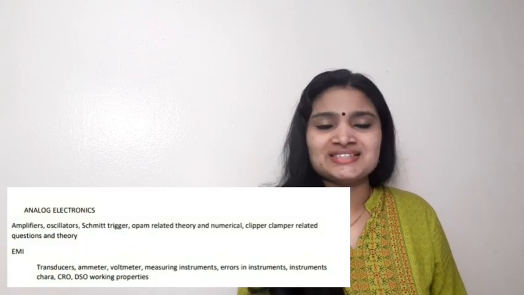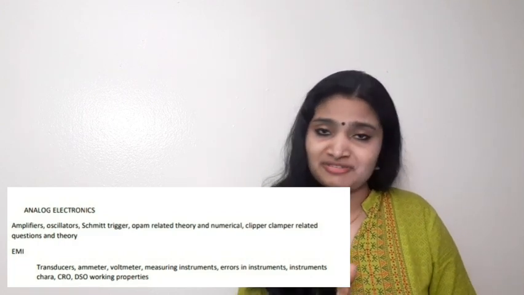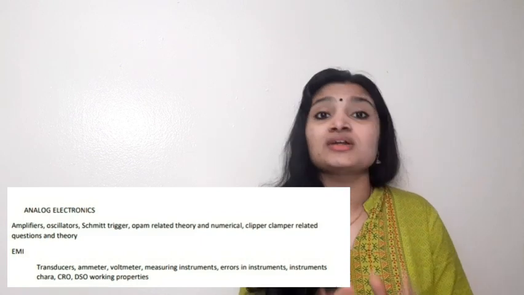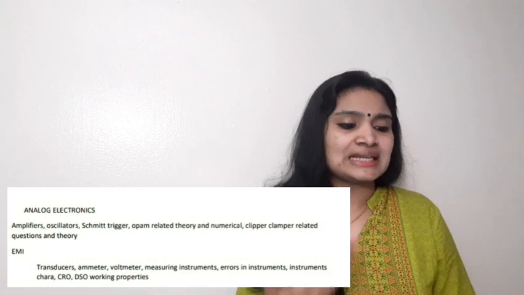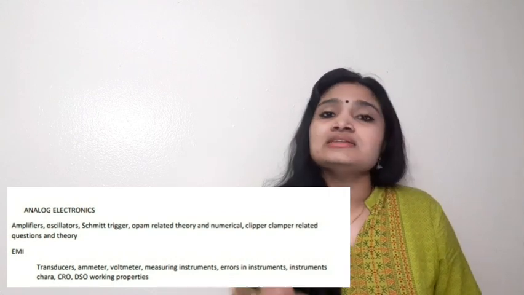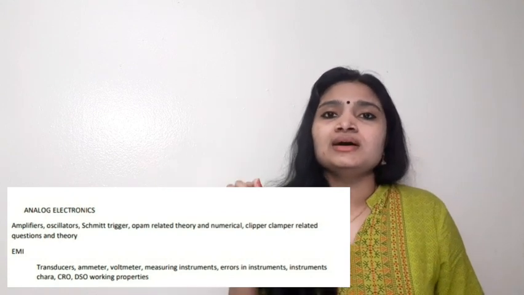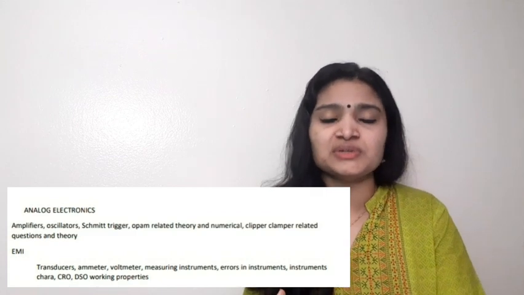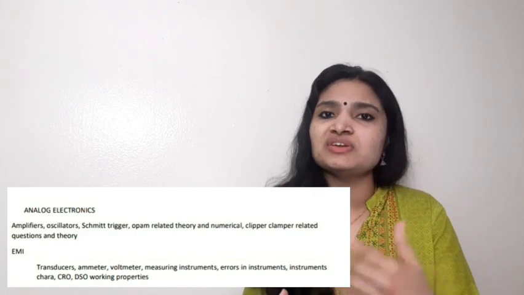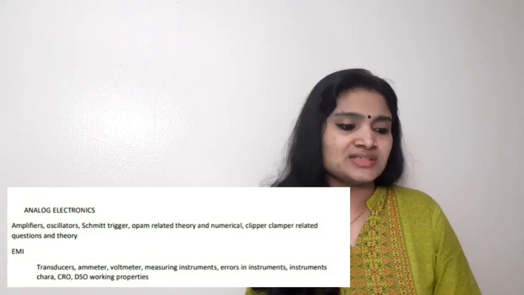Then next one is analog electronics. Actually, all the topics from analog electronics are very important. Amplifiers, oscillators, Schmitt trigger, op-amp. Op-amp is a very important area. Then clippers and clampers. If you take clippers and clampers, there can be theory questions, and also there will be some waveforms and a circuit given to you. You have to identify how the shape of the waveform is getting affected, or what the output waveform will be. These types of questions you can expect.